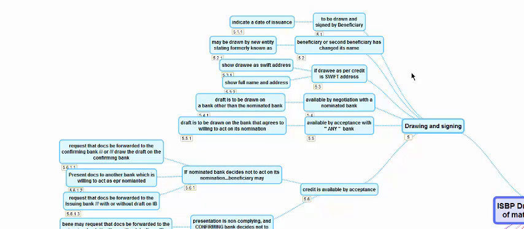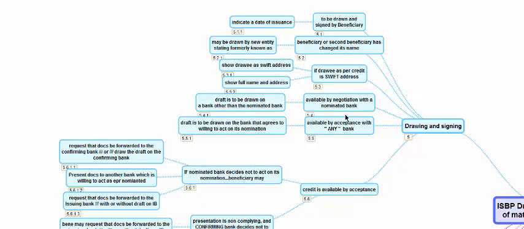Beneficiary or the second beneficiary, if they have changed their name, if the first bene has changed their name or the second bene in a transferable LC has changed their name, they can draw it in the name of the new entity and state formerly known as. If drawee as per credit is a SWIFT address, if the LC is sent by SWIFT and in the SWIFT drawee field is mentioned only the SWIFT address, for example, HSBC US 33 is HSBC in New York, then the draft can show the SWIFT address or draft can show the full name. It can say HSBC US 33, it can say Hong Kong and Shanghai Banking Corporation New York, it can say Hong Kong and Shanghai Banking Corporation New York, post box number, zip code, all the full details. It can show either way, as long as this does not conflict with the credit and this is an expansion of a SWIFT address, it is acceptable.